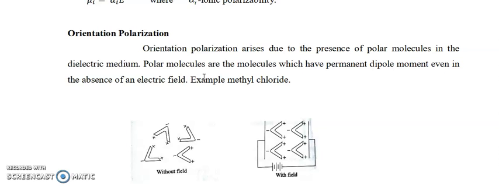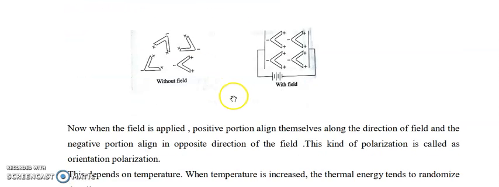The existence of a permanent dipole moment in the dielectric medium results in orientation polarization. When an electric field is applied to permanent dipoles, they tend to align along the field direction.